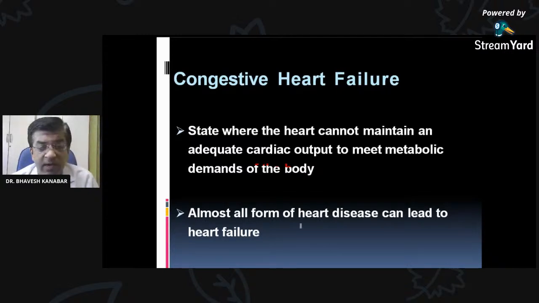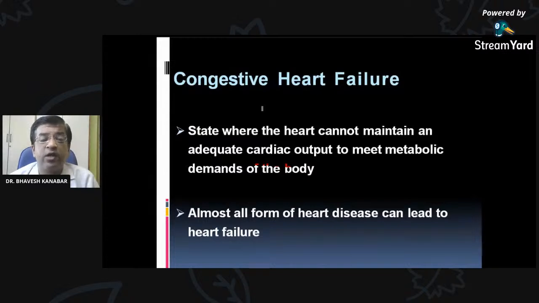Almost all forms of heart disease can lead to heart failure. The causes are other heart diseases like hypertension. Congestive heart failure can occur because of hypertension, valve failure, or stenosis of a valve, like stenosis of the valve between atria and ventricle, atrioventricular stenosis, or aortic stenosis. Because of the stenosis of the valve or hypertension, congestive cardiac failure can occur.